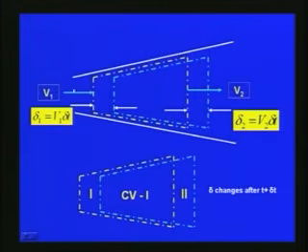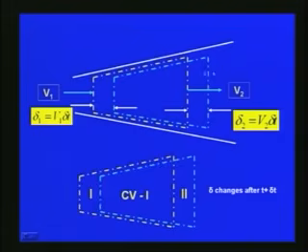Here you can see a control volume. On this section the velocity is v1, and at the second section the velocity is v2. Here delta l1 is v1 into delta t, that means the fluid movement with respect to time, and delta l2 is equal to v2 into delta t. Then with respect to the changes taking place, here is the control volume of the fluid. Initially it is like this, and after delta t the control volume is shifting like this in this slide.